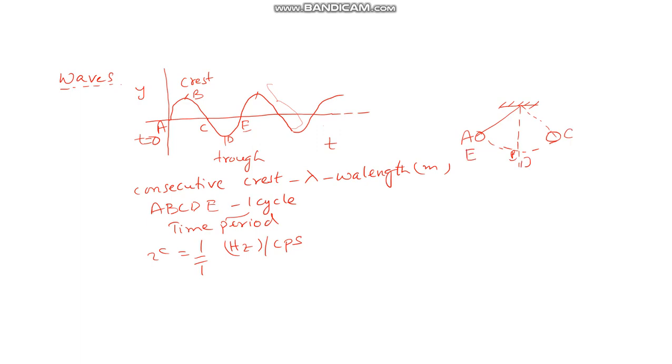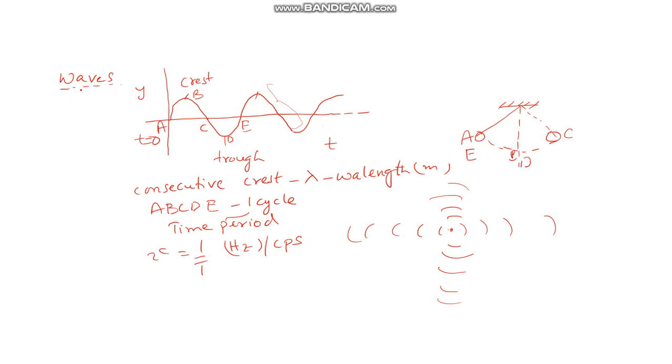So basically we have discussed about waves. Let us say you throw a stone in the pond and it is thrown over here. It creates waves in all directions. What is a wave?